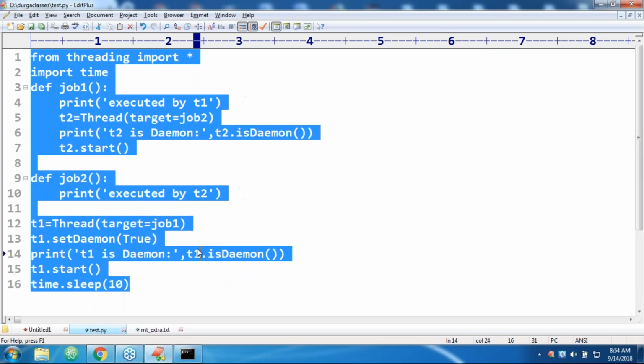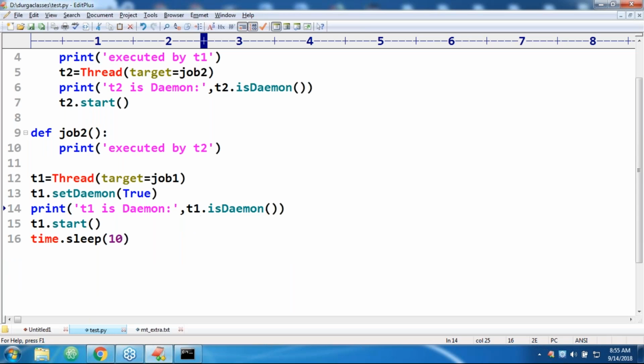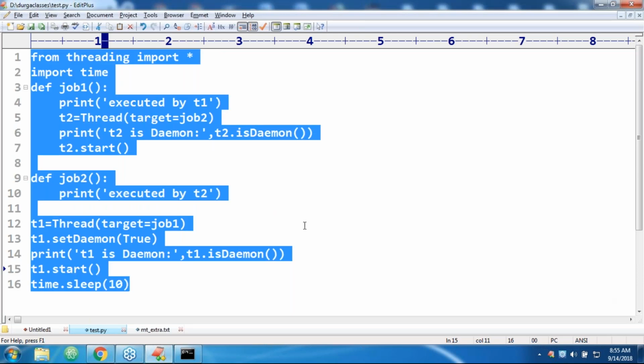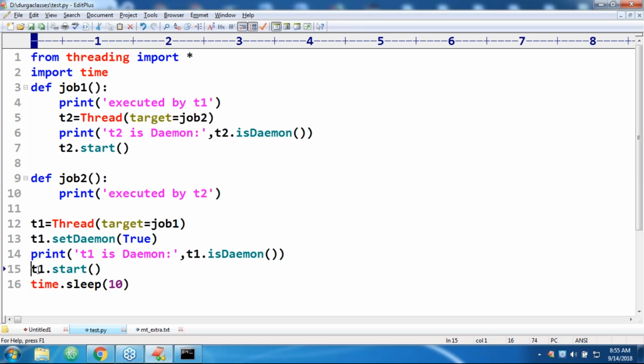Okay, that's all. This is one important conclusion that you people should be aware of. It is not there in our material; if you want, you can copy it also. Next, is it possible to make the main thread a Daemon? No chance at all, Arsha, because starting of the main thread is not in our hand. T1 starting is in our hand, but the main thread is already started by the Python virtual machine. That control is not in our hand. That's why it is impossible to change the Daemon nature of the main thread.